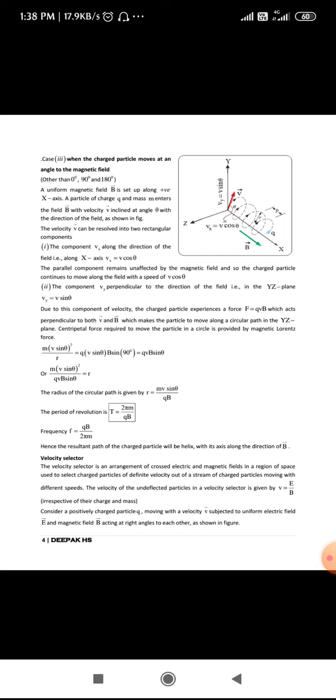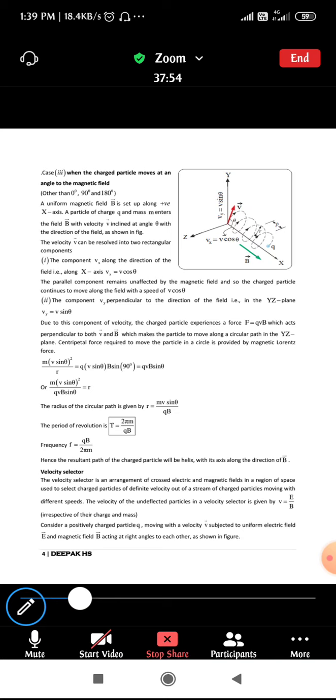The force exerted on it is balanced, so the particle moves in a straight line. Whenever the charged particle moves in a straight line, its velocity is equal to E by B. That is what they have given here.